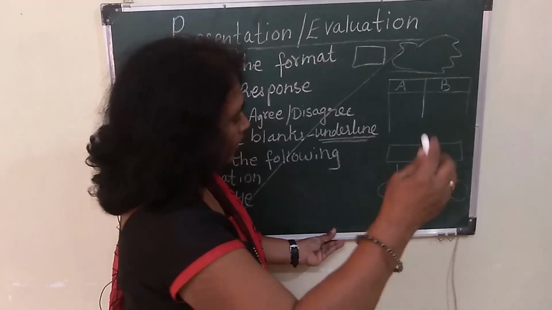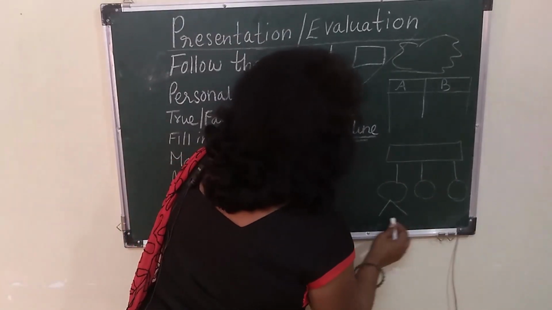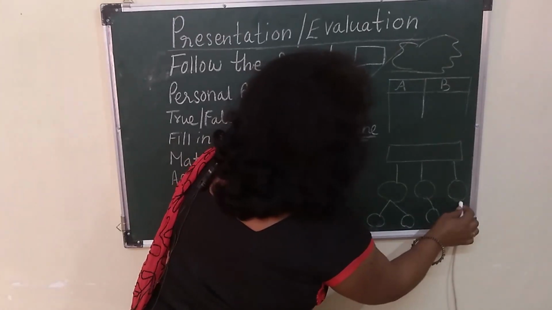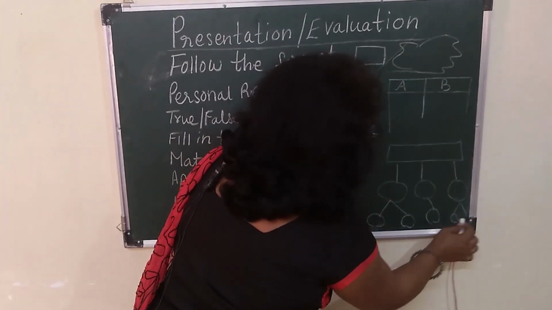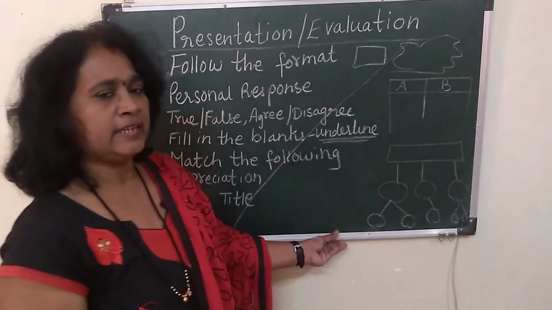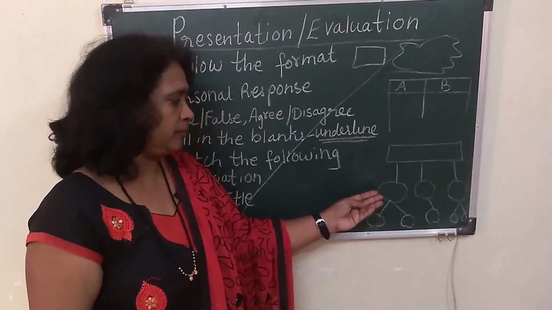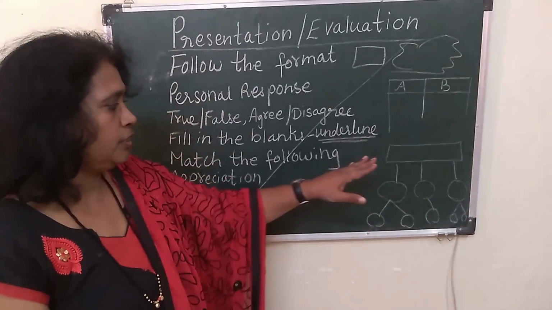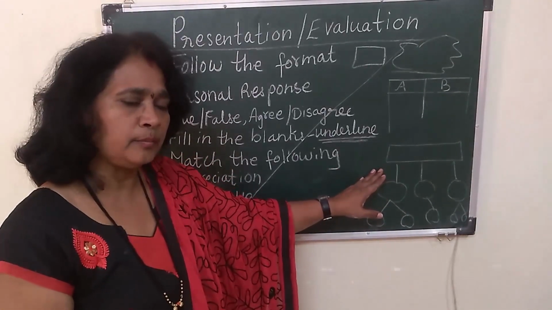And there may be many others where you have to put it this way. Here it may be 1, again here it may be 2. So that's known as a tree diagram. It can be in a box form, it can be in a circle form. So now if I say tree diagram, do you remember anything?